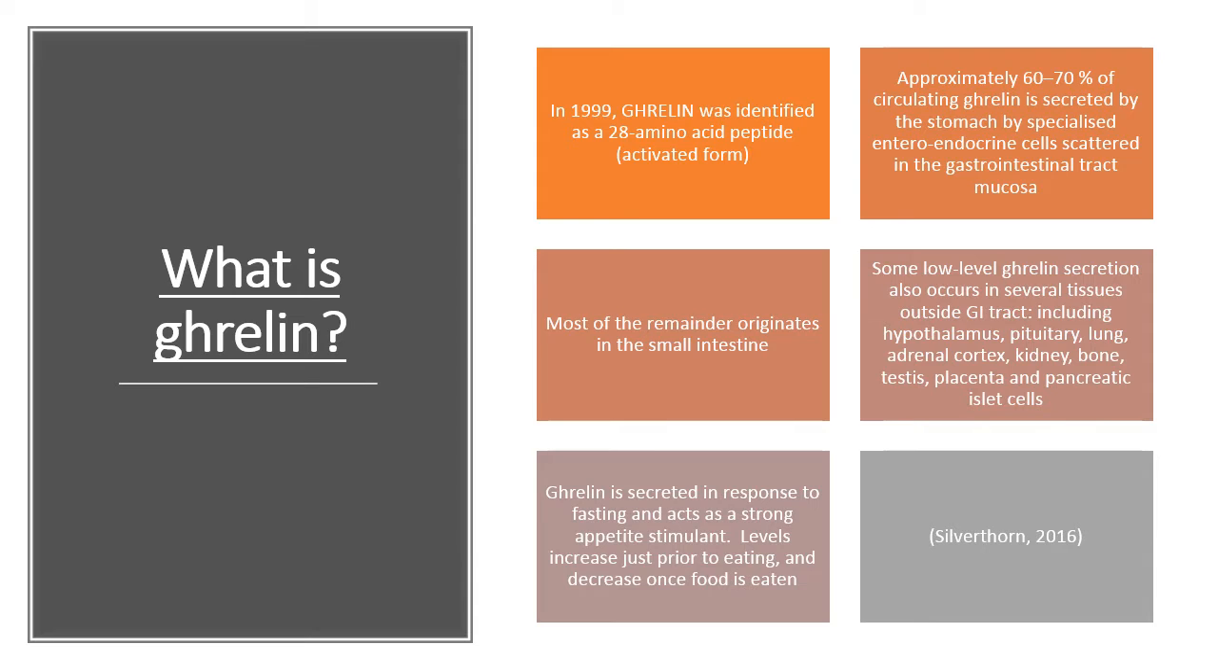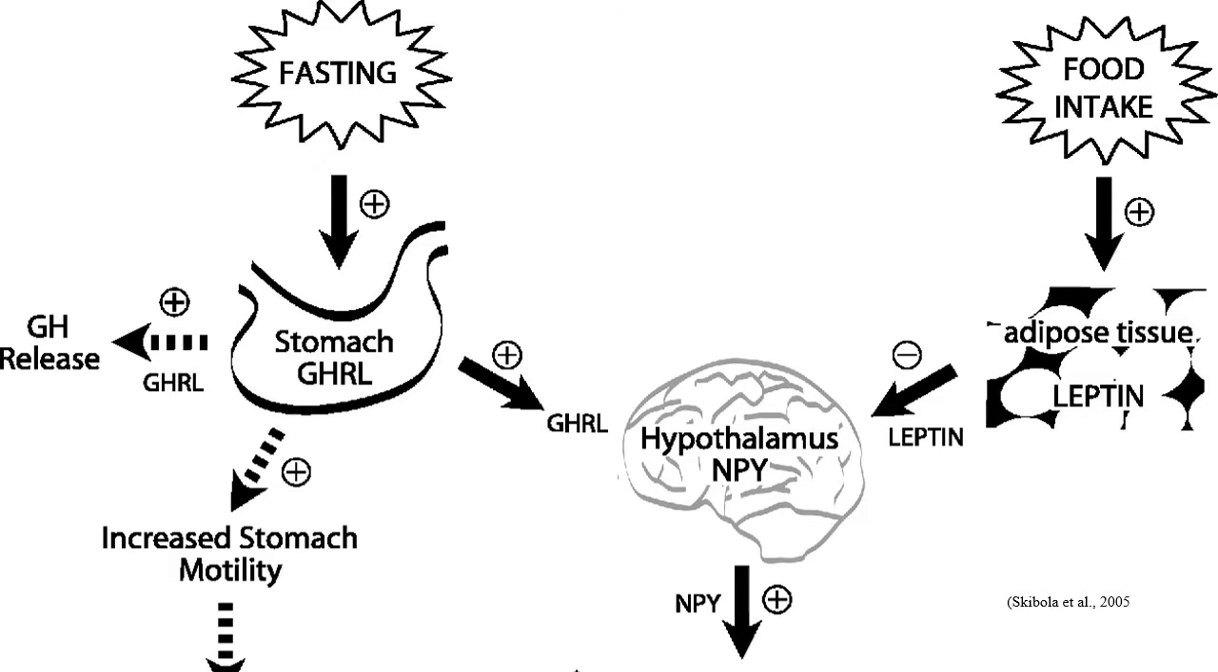Ghrelin is known as the hunger hormone as it's secreted in response to fasting and acts as a strong appetite stimulant. Levels increase prior to eating and decrease once you are in a fed state in a normal, healthy individual. The initial stimulus for Ghrelin secretion is an unstretched, empty stomach. Ghrelin is released in the stomach and this stimulates hunger by influencing sensors in the hypothalamus that regulate appetite control and feeding behavior by stimulating the secretion of the neurotransmitter neuropeptide Y.